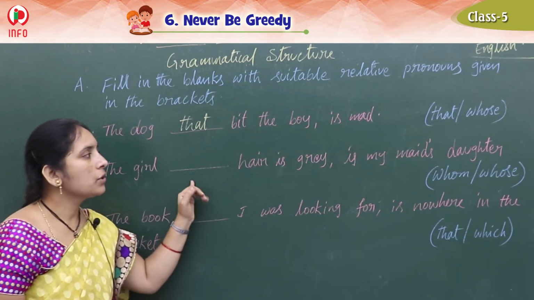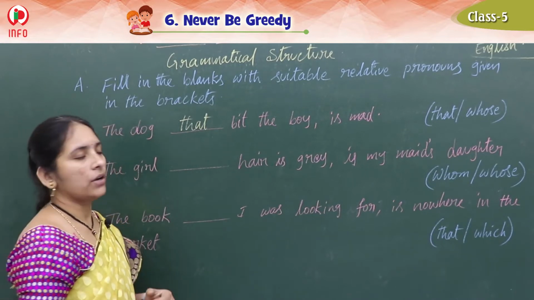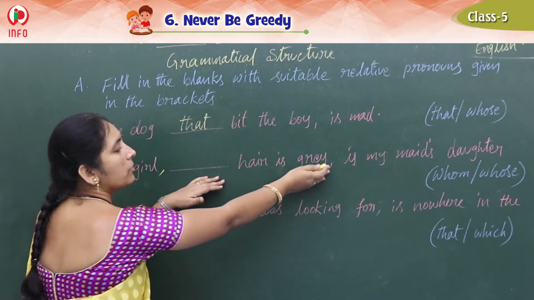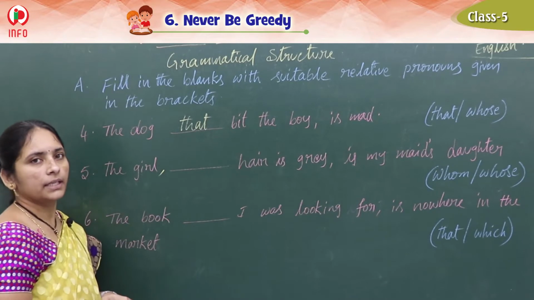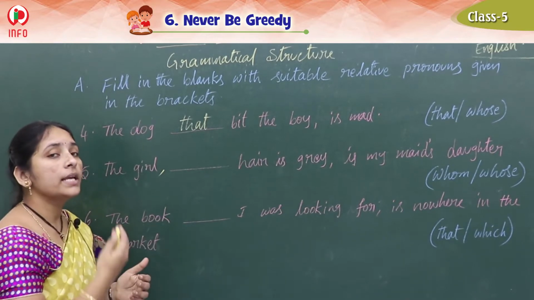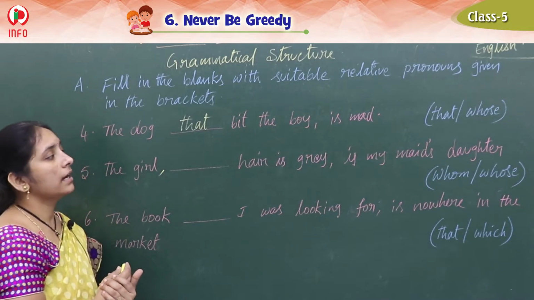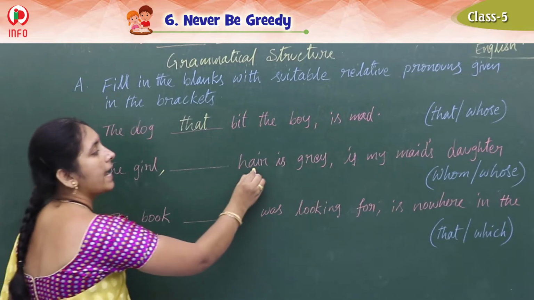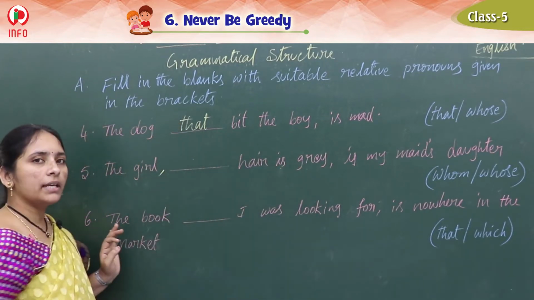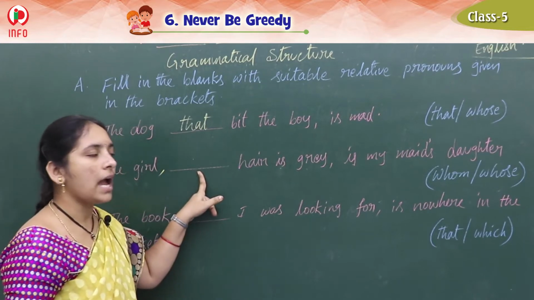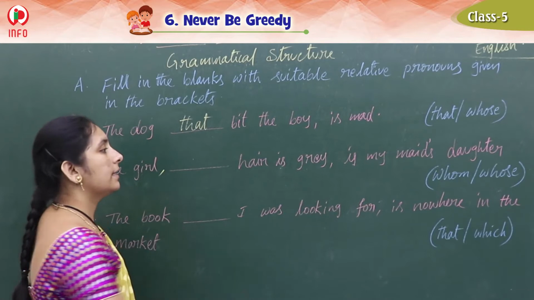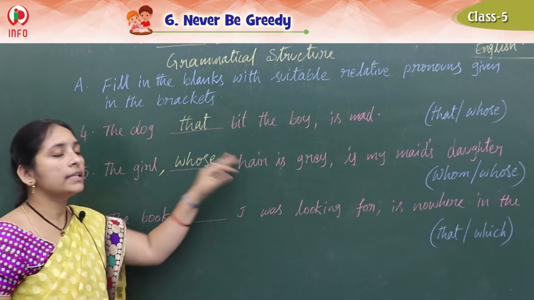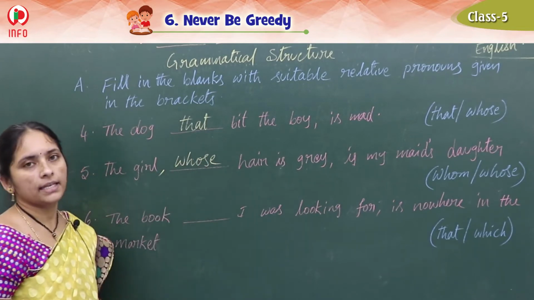And the girl dash hair is grey is my maid's daughter. So the girl is my maid's daughter. If you remove this one, the girl is my maid's daughter. Right? Who is there? Who has grey hair? Whose hair is grey? So hair is grey, they have given. So what can we write? Here whom hair is grey or whose hair is grey? Yes, we should write whose hair is grey. Okay. So the relative pronoun whose, for the sentence whose hair is grey.